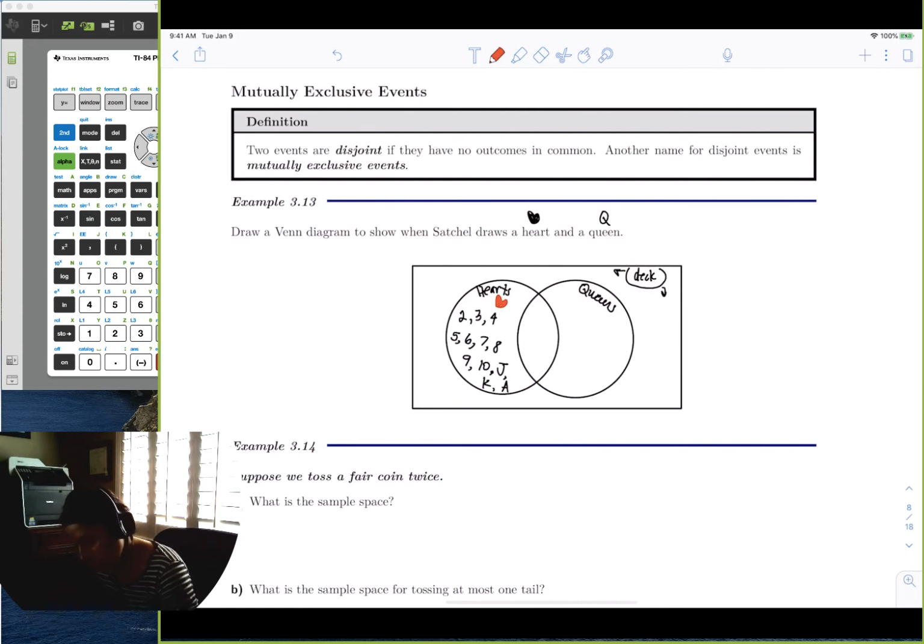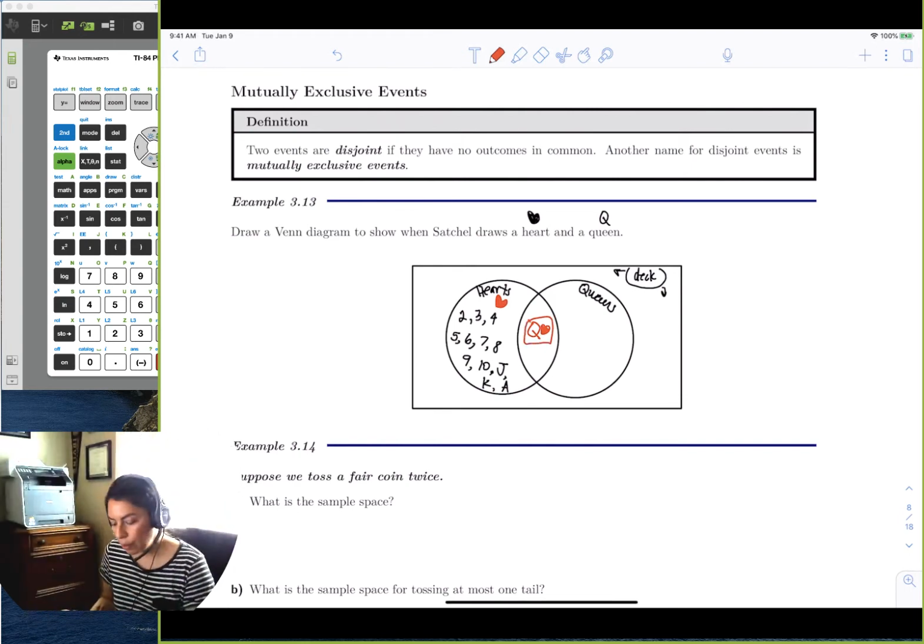But I am missing one heart, right? I have a jack, queen of hearts, king and ace. What about my queens?